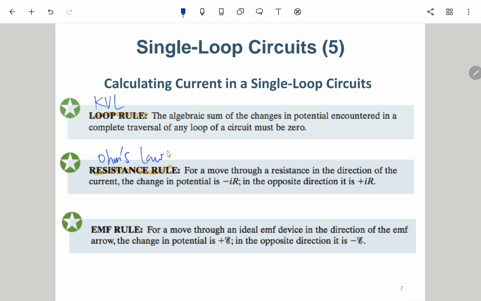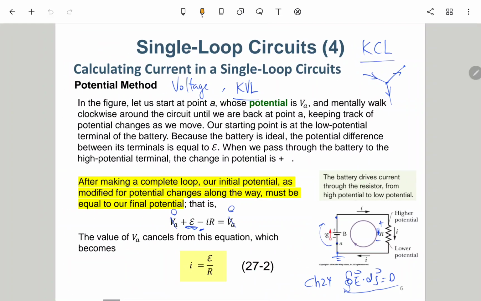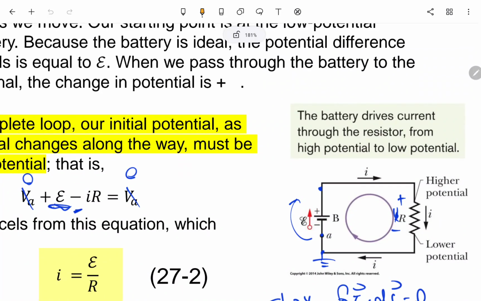And then the EMF rule. I seldom regard it as a rule, although it is: going from the negative node to the positive node, your potential goes up by E. But if you are not familiar with circuit theory, sometimes you will feel confused about when to make it positive and when to make it negative. If you are not familiar with it, then you need to follow this step: from A to B, whether it goes up or goes down.